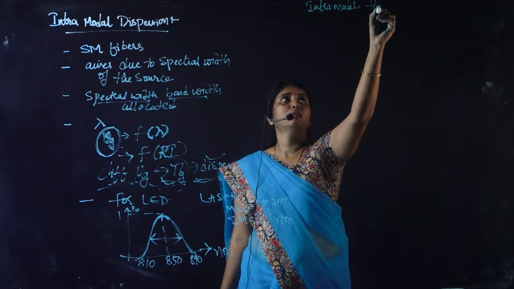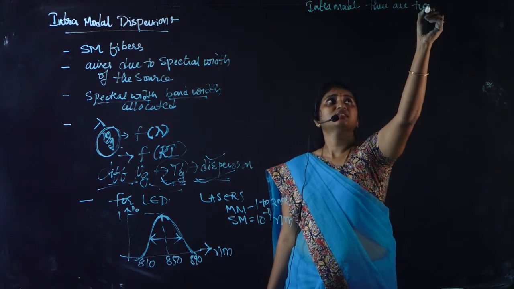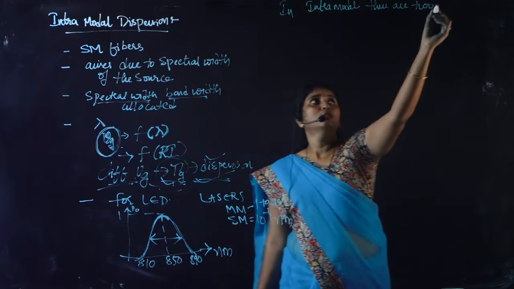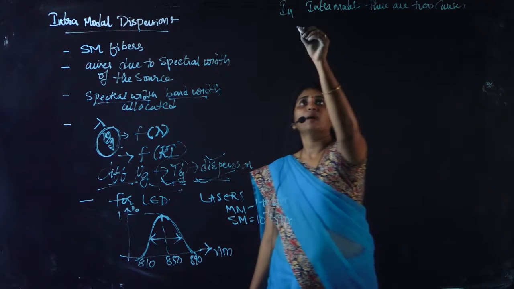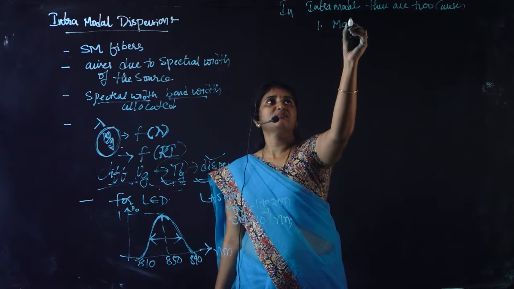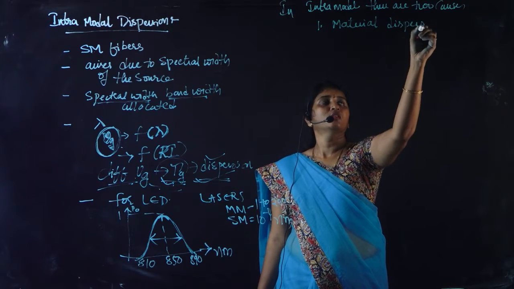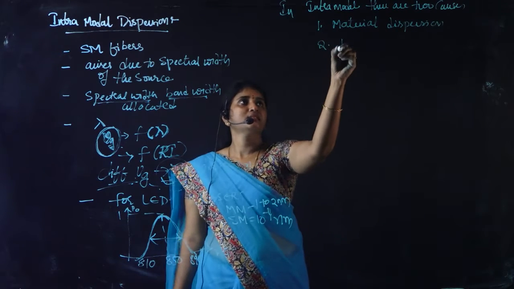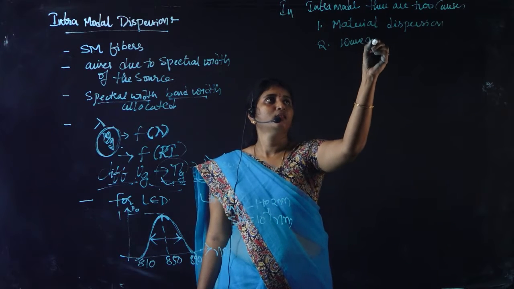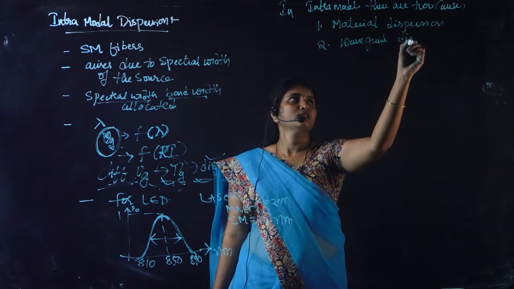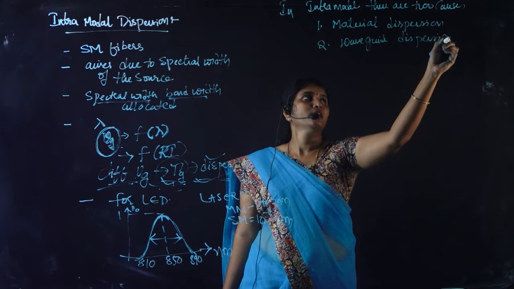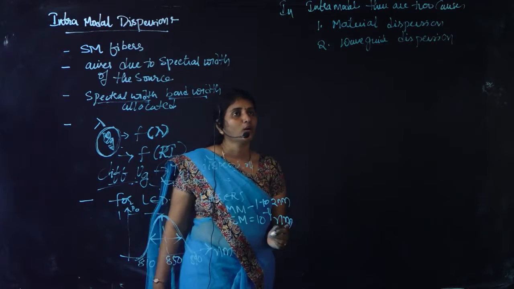So in intramodal there are two causes for dispersion. One is material dispersion, the second one is waveguide dispersion. These are the two main causes for intramodal dispersion in an optical fiber.